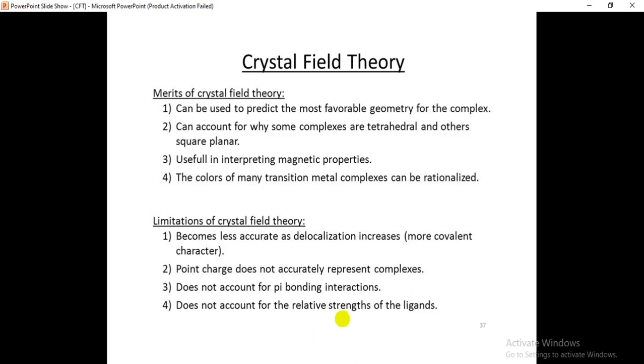Here CFT does not account for pi bonding interactions. Is it clear? It only treats metal to ligand bonds, but it does not account for pi bonding interactions, and also does not account for the relative strengths of the ligands. The relative strengths of the ligands are also not explained by the CFT. Okay, this is the discussion about the crystal field theory.